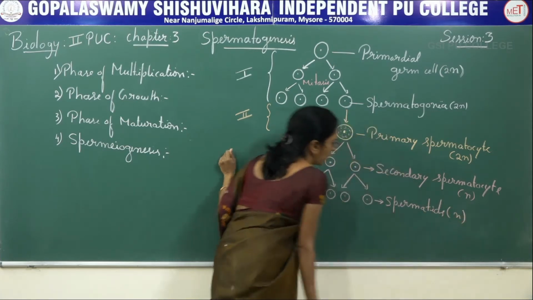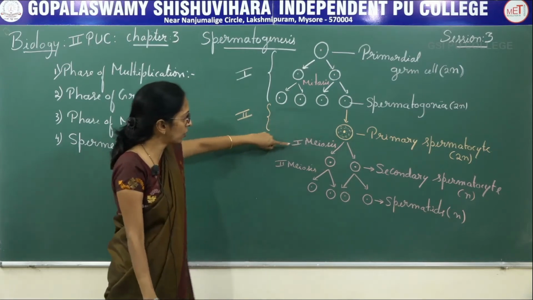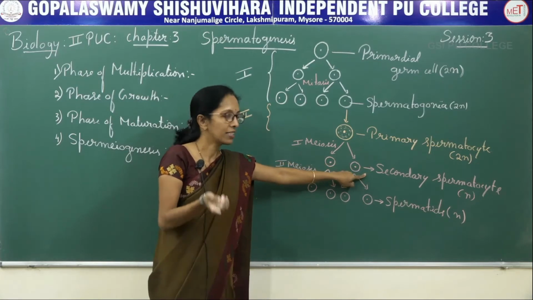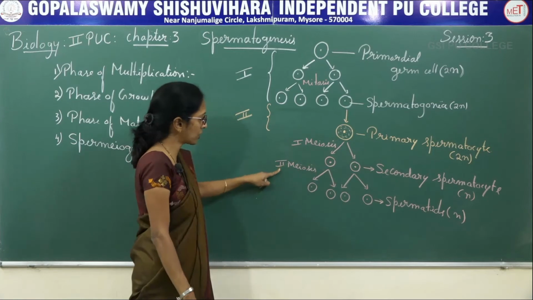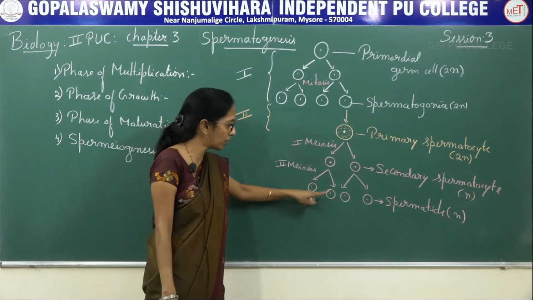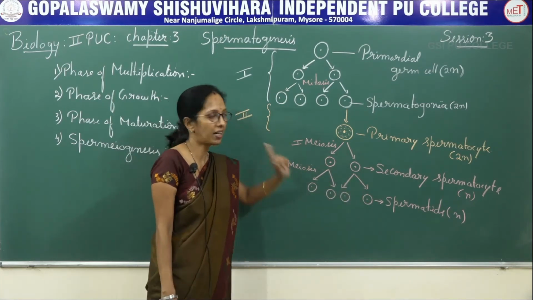Secondary spermatocyte, which undergoes second meiotic division, results in the formation of 4 cells, said to be spermatids.